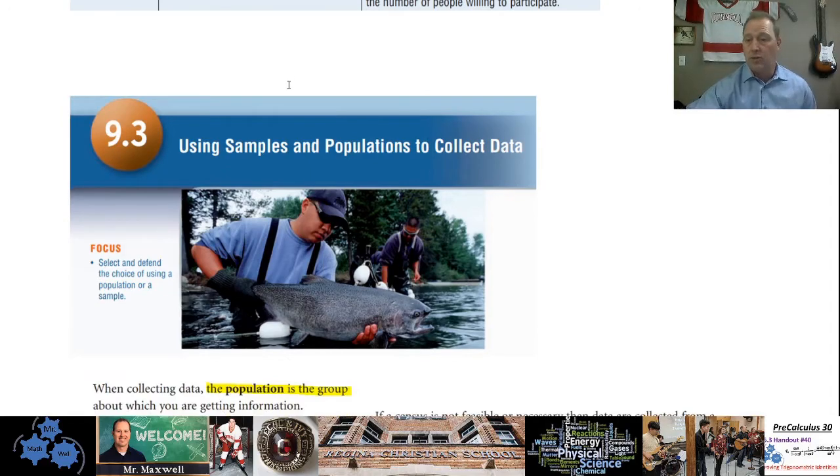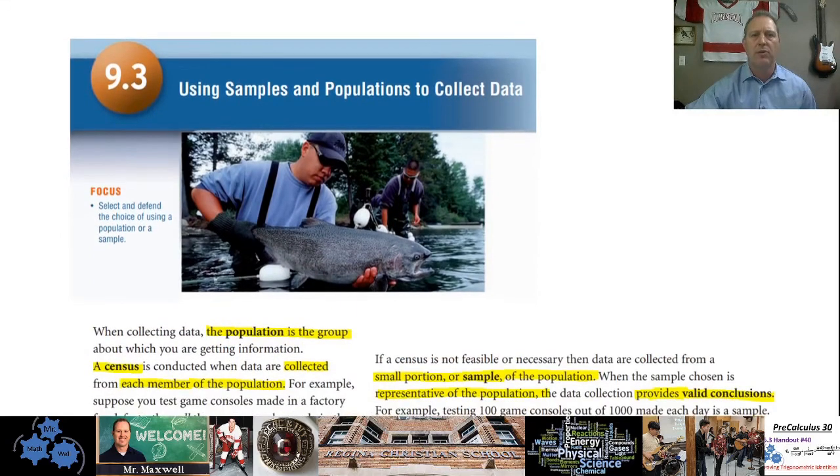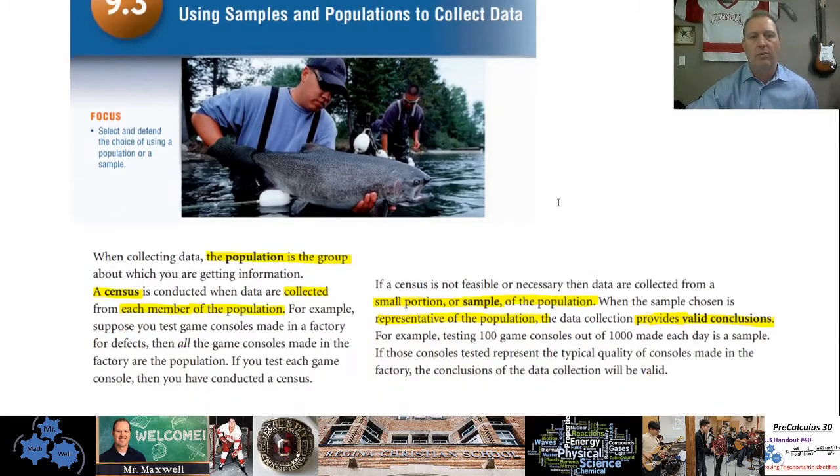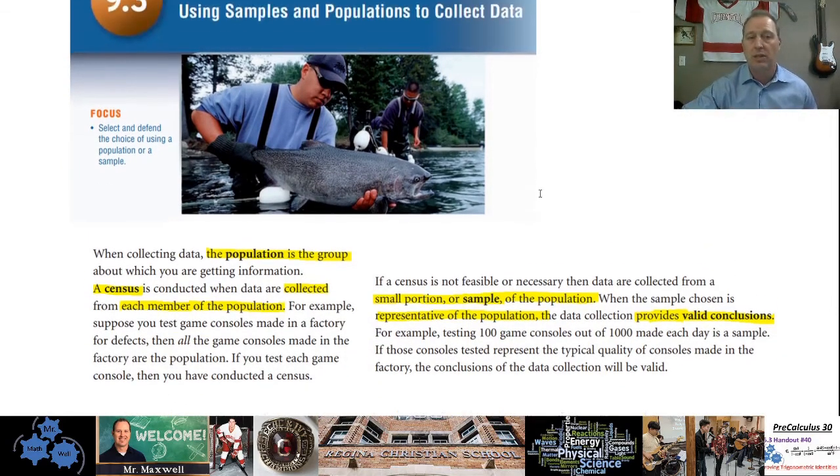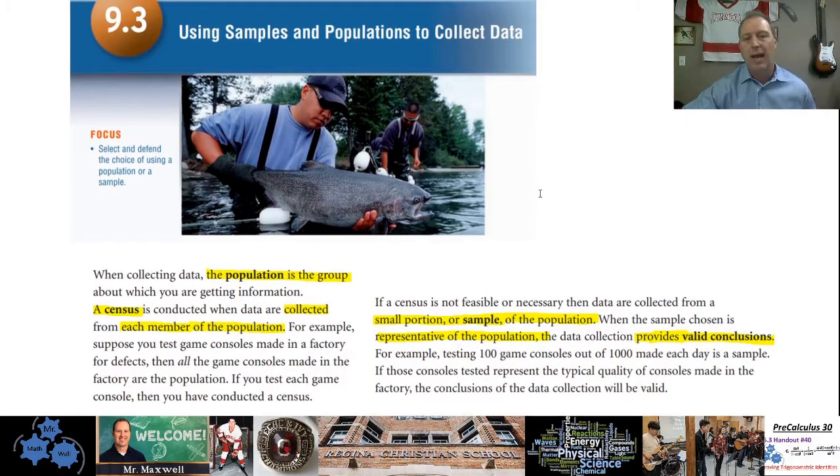Okay, so 9.3 says use samples or populations. In this section, we learned how to differentiate between a population and a sample. A population is the entire group, right? And if you're asking the entire group a question, that's called a census, okay, a census. And if you're asking just a smaller portion of the entire group, that small portion is called a sample, okay? And so you would take a survey of the sample of people.